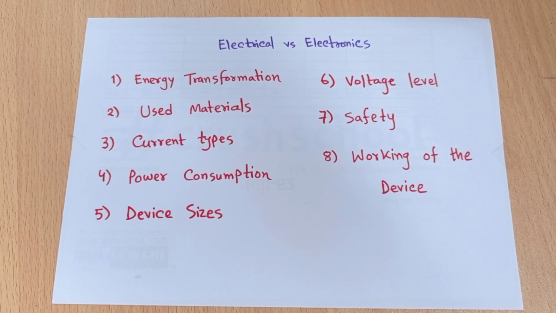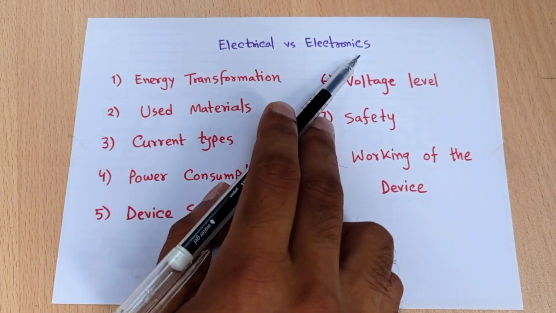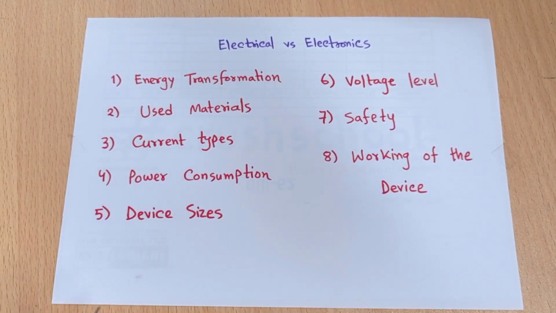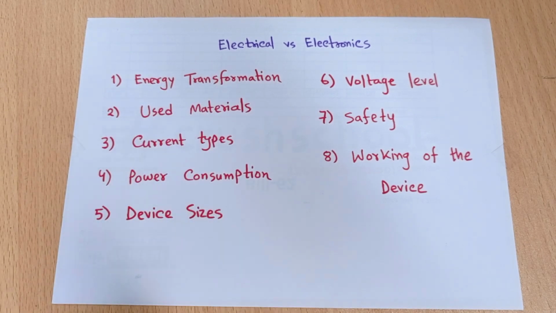In electronics we only amplify the signal, or increase or decrease the amplitude of the signal.